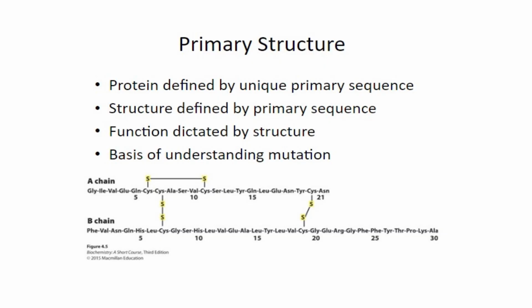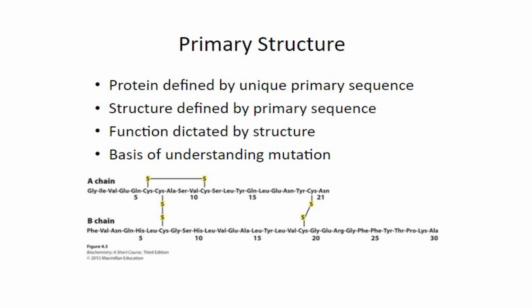The primary structure of a protein is defined by a unique primary sequence, because it is the primary sequence which decides the ultimate characteristics of the protein. What type of amino acids form the polypeptide chain, and what is the nature of the polypeptide chain, whether they are polar, non-polar, hydrophilic, hydrophobic. So, what type of amino acids come together to form a polypeptide chain defines the primary structure of the protein.